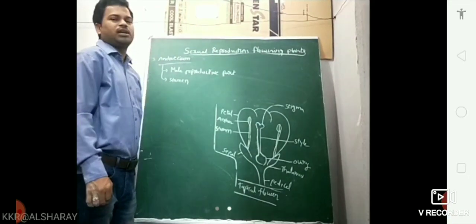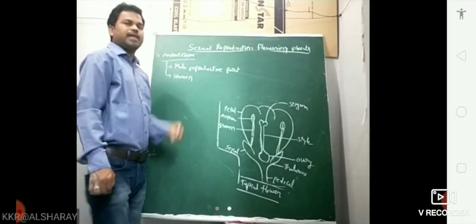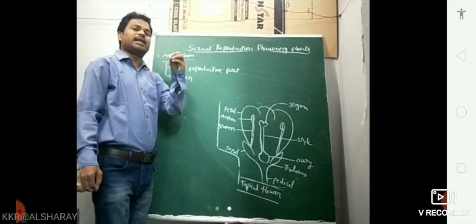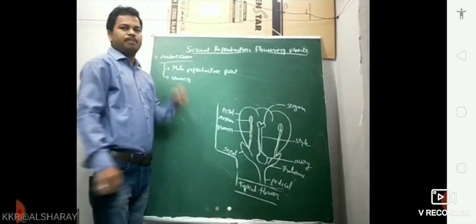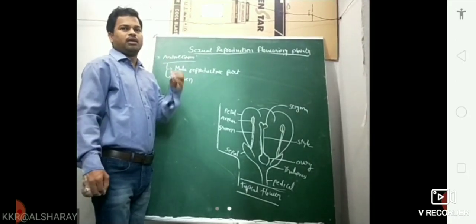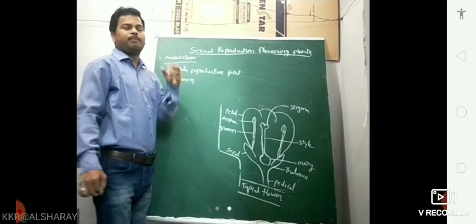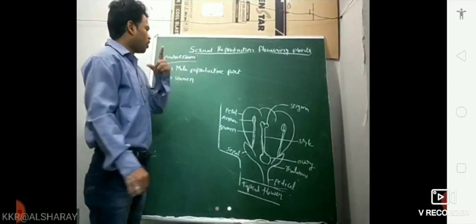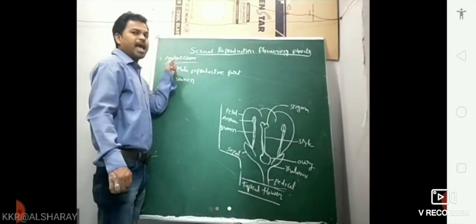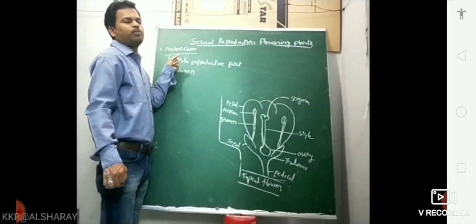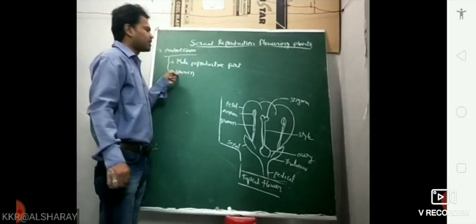Many students get confused here. If asked, which of the following is the male reproductive part of the flower: A. Androecium, B. Stamen, C. Gynoecium, D. Pistil, you should select androecium, not stamen. Androecium is the male reproductive part of the plant, and androecium consists of stamens.